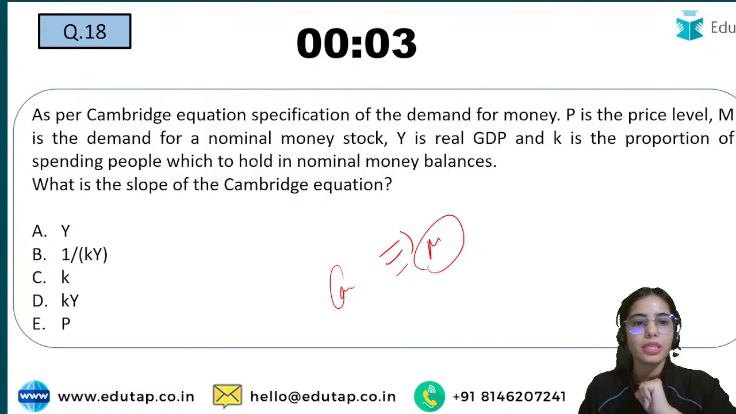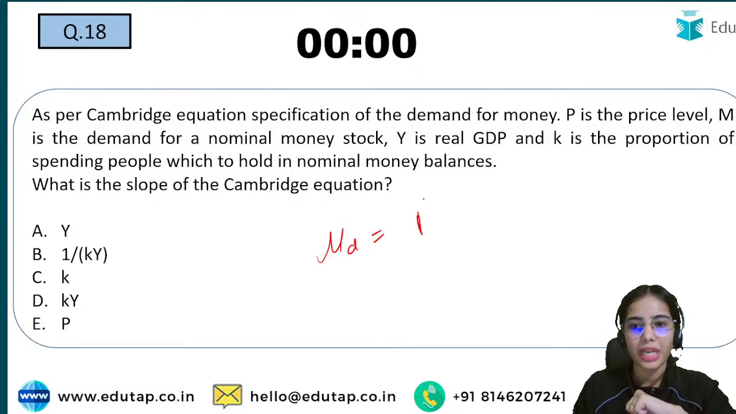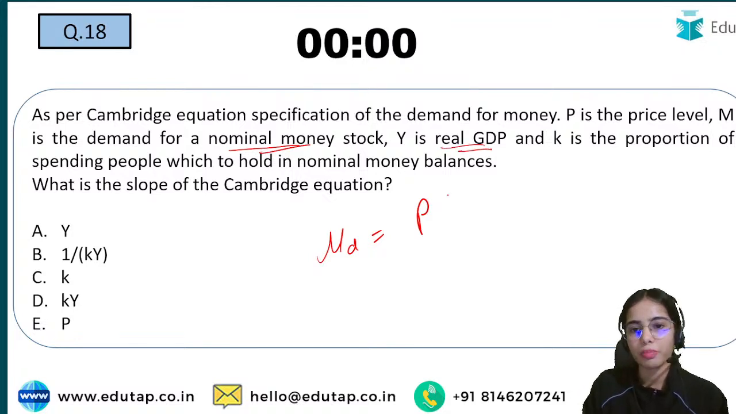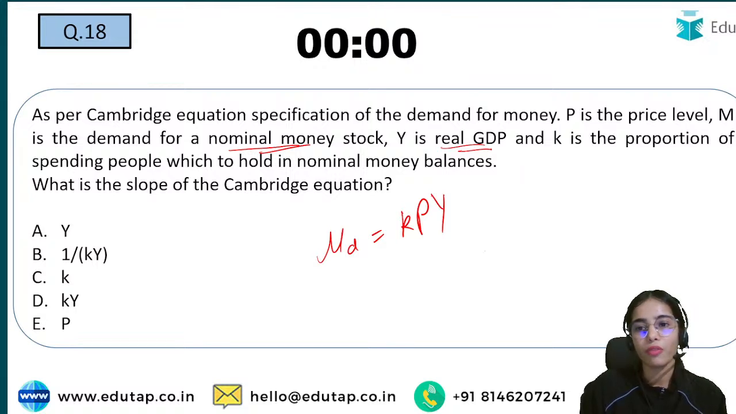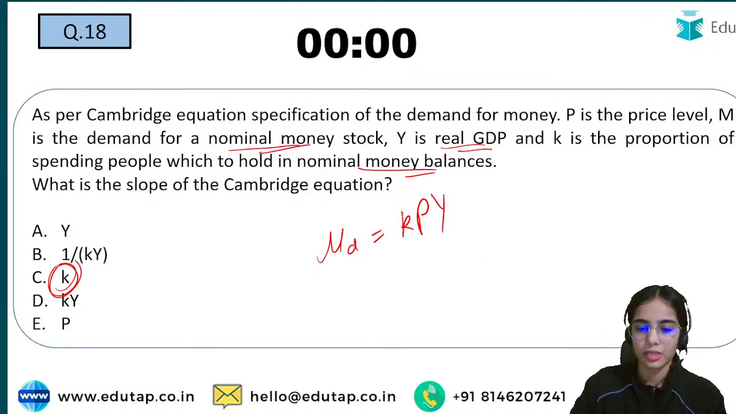So as per the Cambridge equation specification of the demand for money, P is the price level, M is the demand for nominal money stock, Y is the real GDP, and K is the proportion of spending which people hold in nominal money balances. So actually here the slope is what? The slope is K. Yes. C is the right answer here.